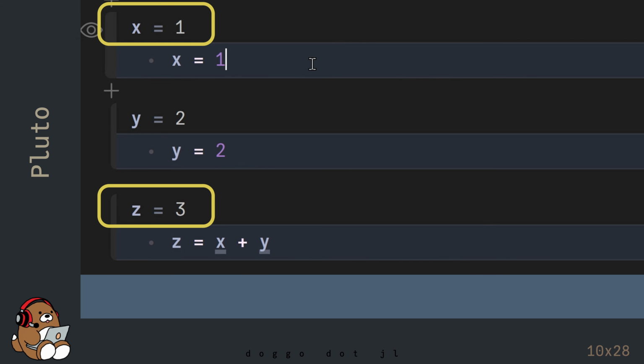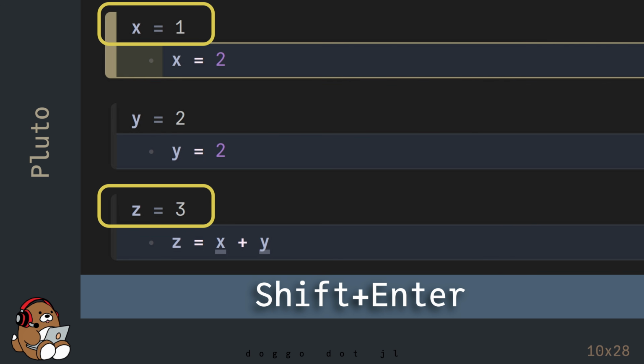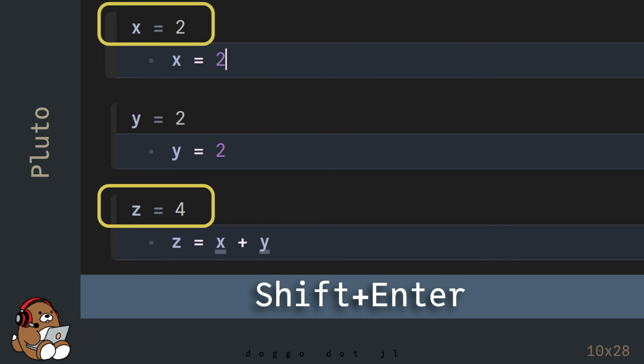Let's see what happens when you mutate the value of x in Pluto. To mutate the value of x, I'm using Shift-Enter so I don't get a new cell. Notice that the value of z updated automatically.